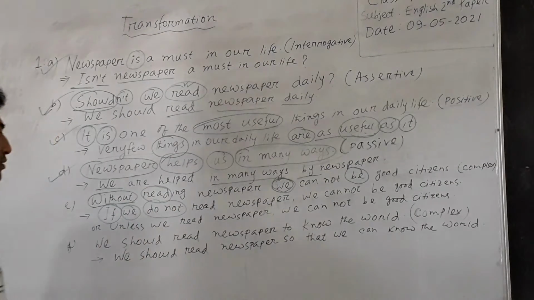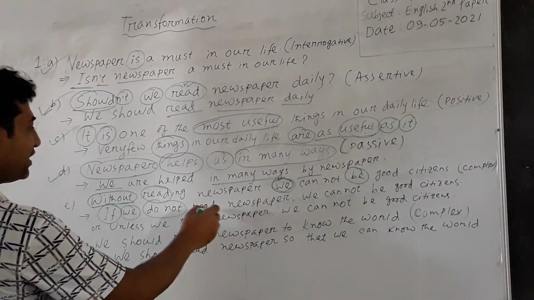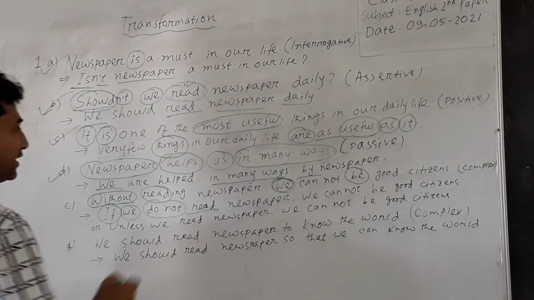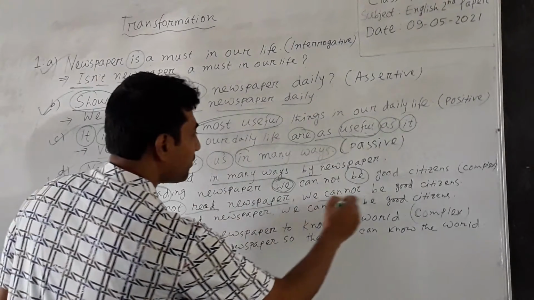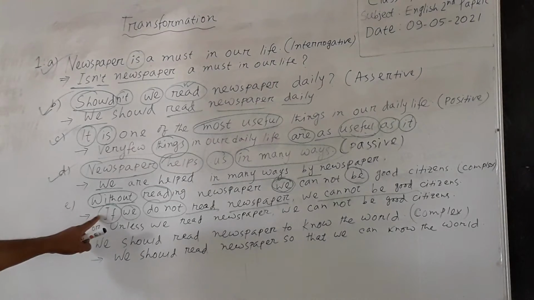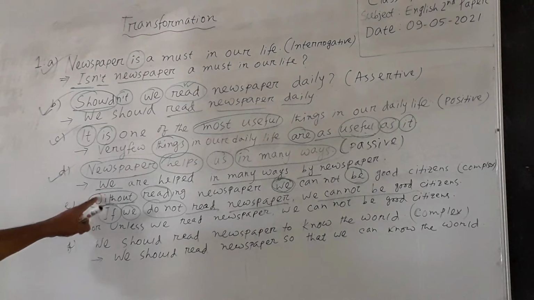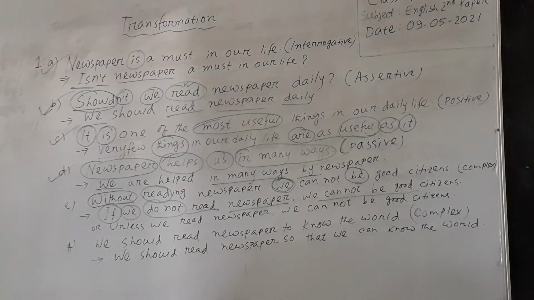Here read is the base form of the verb, and it has been written here as read, and then newspaper, and then the rest of the sentence. So the complex form of the simple sentence is: if we do not read newspaper, we cannot be good citizens.